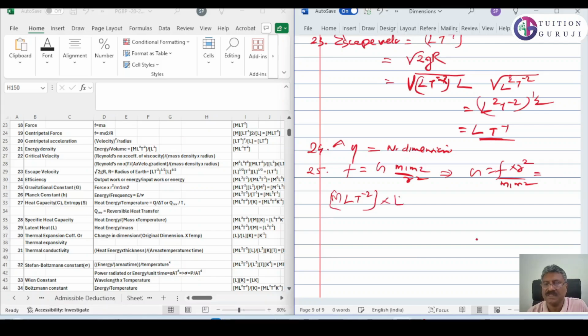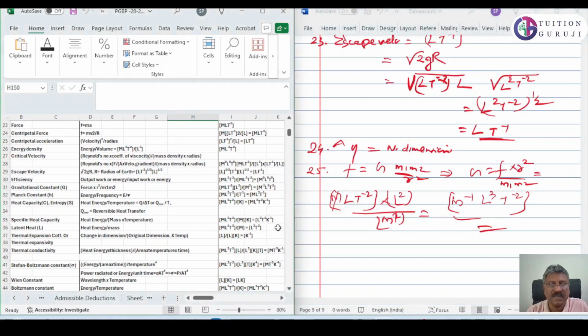R square is again L square. M1 m2 is mass square. So what you will get? m raised to minus 1, then L cube t raised to minus 2. We'll check. M raised to minus 1, L cube t raised to minus 2. It's correct.